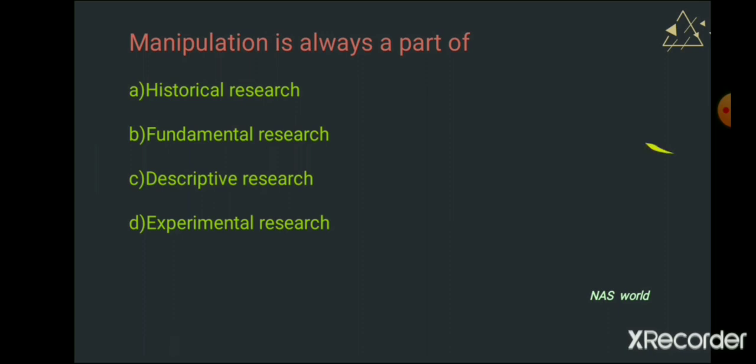Hope you get the answer. Let's go and check. The answer is D, that is experimental research. Manipulation, here comes the experiment. First of all, what is historical research? We know that it is research focused on the historical aspects. It's similar to the dimension of descriptive research, but just on the historical aspects.